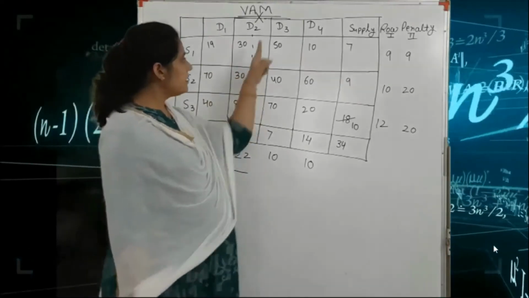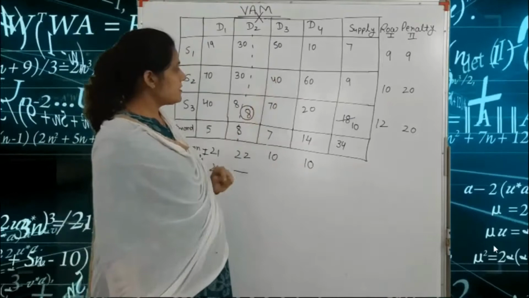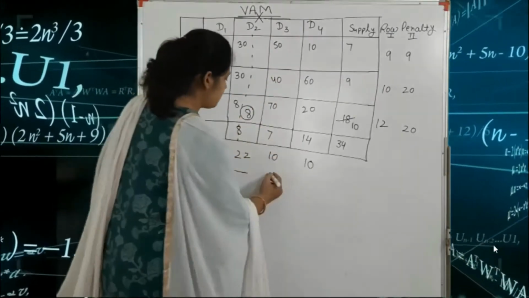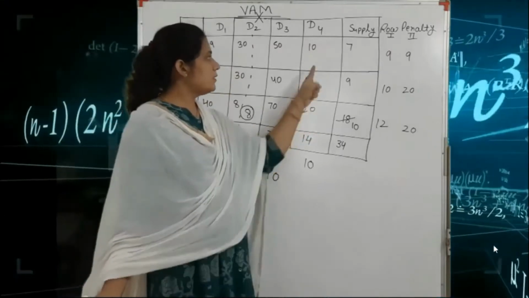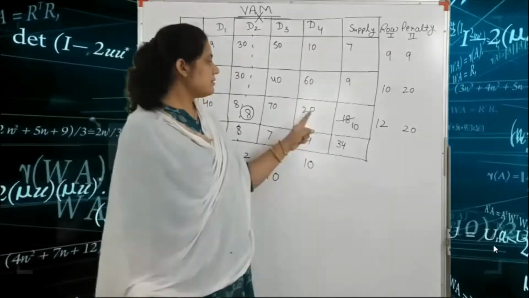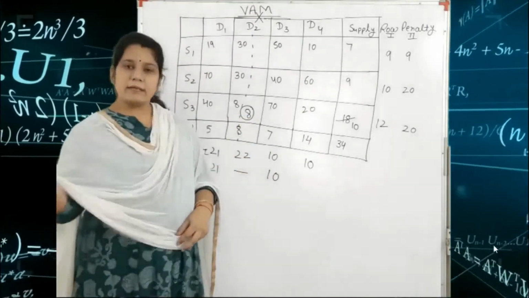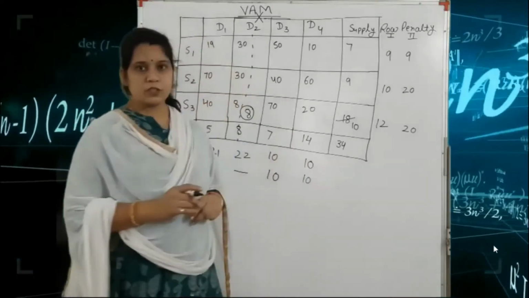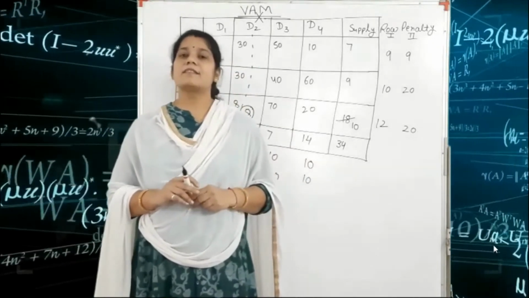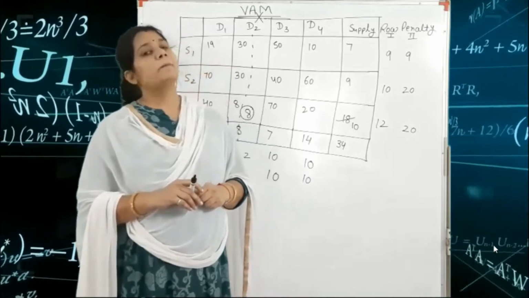In the third column, the lowest value is 40 and the second lowest value is 50. So 50 minus 40 is equal to 10. In the last column, the lowest value is 10 and the second lowest value is 20. So we put 20 minus 10 is equal to 10. So these are the row penalties and column penalties.